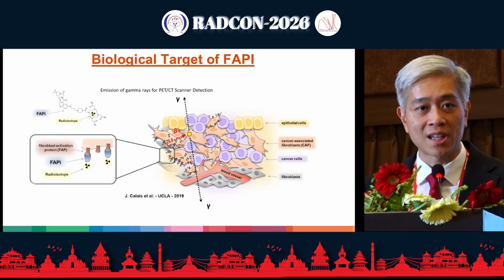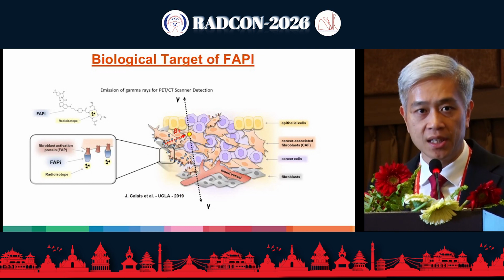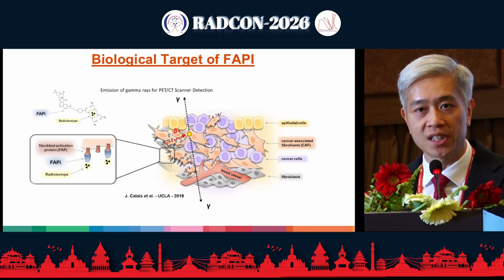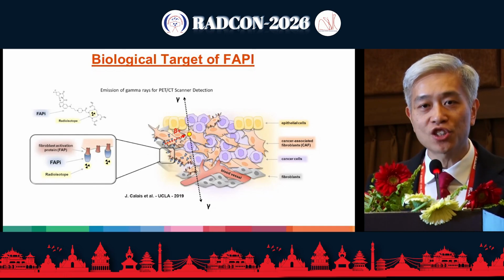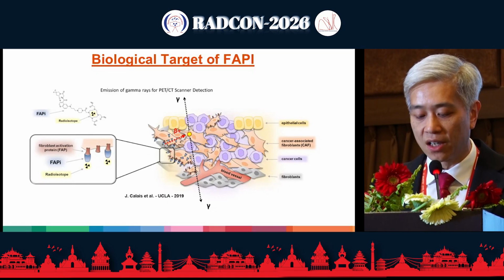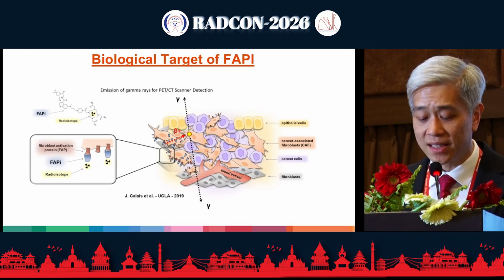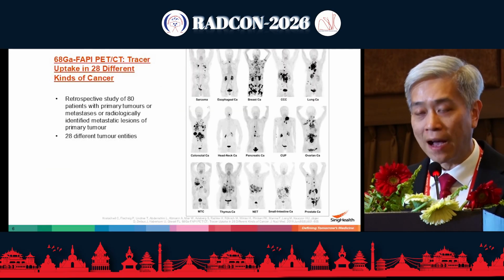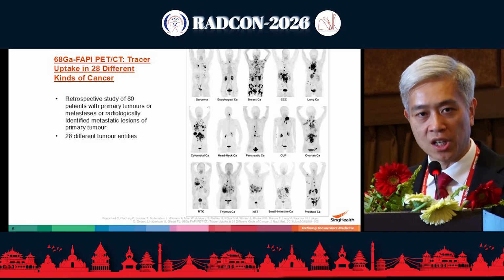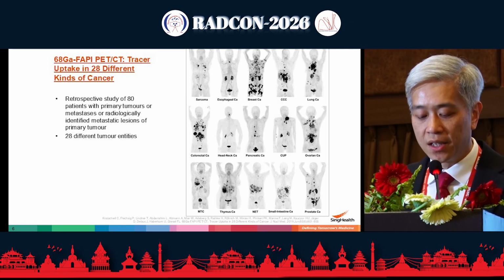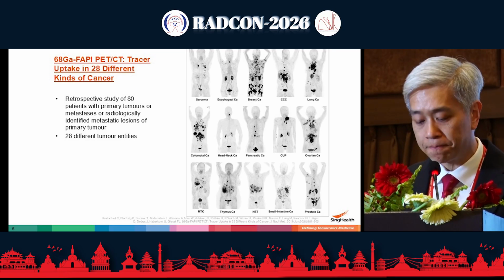And previously, when I spoke to some of my colleagues from India and China, I understand that it's actually quite popular in India and in China right now. They're doing quite a lot of this FAPI PET imaging. So exactly what does it look like? Essentially, around the tumor cells, not in the tumor cells themselves, there are activated fibroblasts, cancer-associated fibroblasts, and we can target these using FAPI, which is a FAP inhibitor, with a tagged radioisotope, which a lot of times nowadays is gallium-68. So once the isotope goes to these fibroblasts, we can image it using PET imaging.